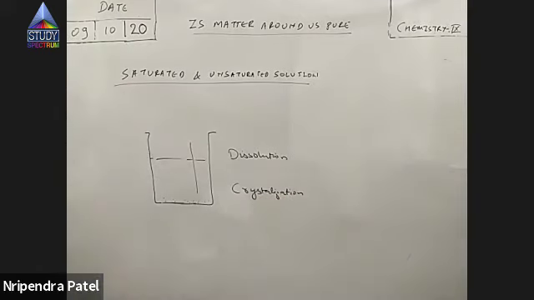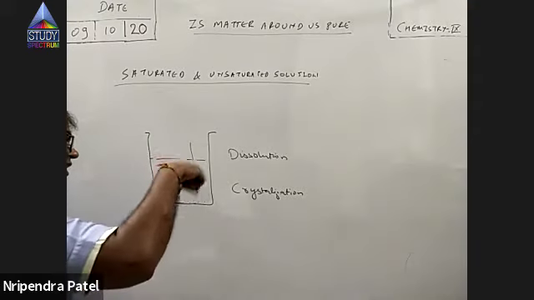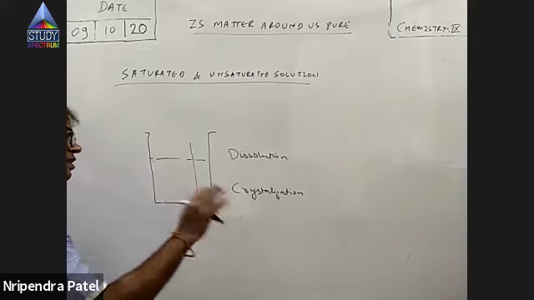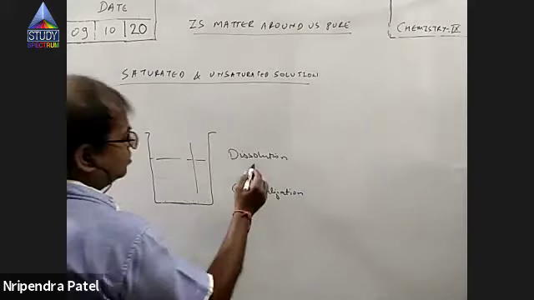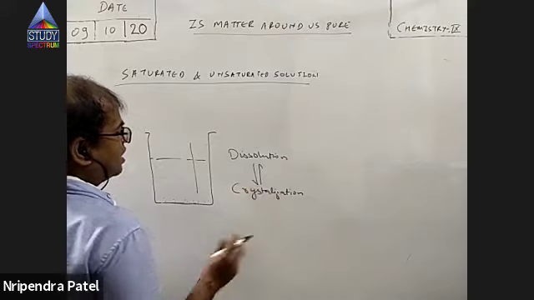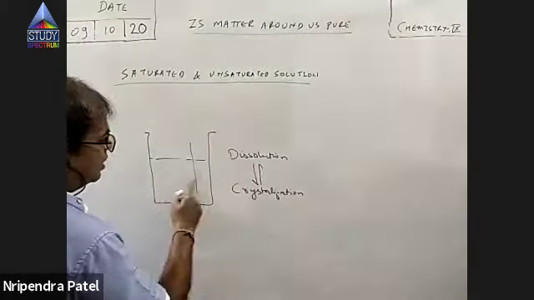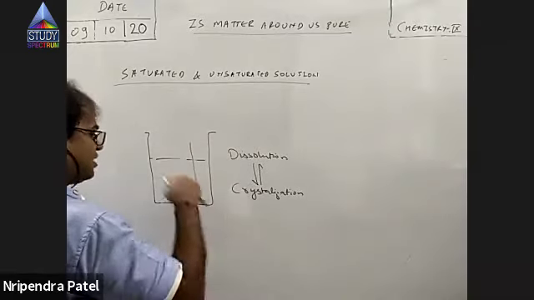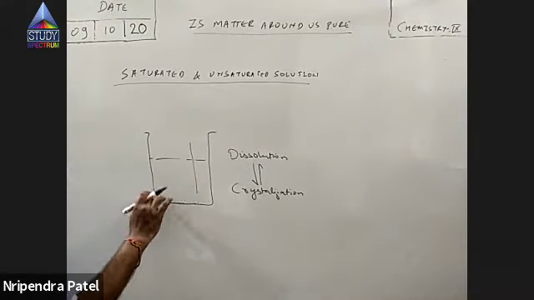So here, salt gets dissolved. At the same time, it gets crystallized. Some salt will leave the solution and enter into solid phase again, right? So a stage comes when dissolution and crystallization are in equilibrium. That is, the rate at which the salt gets dissolved is the same as the rate with which crystals of the salt are again formed out of solution.